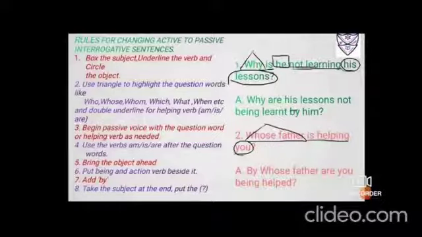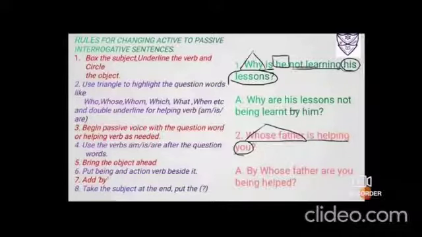Now step number 3 is begin the passive voice either with the question word, that is who, whom, whose, which, what, when, where, or with the helping verb am, is, are as needed. Use the verbs am, is, are after the question words. As I've told you, WH is a best friend with the helping verbs. Then you bring the object ahead. Then you have to put a new word that is in the ing form, being, okay, and then the action verb, because this again serves as a friend.